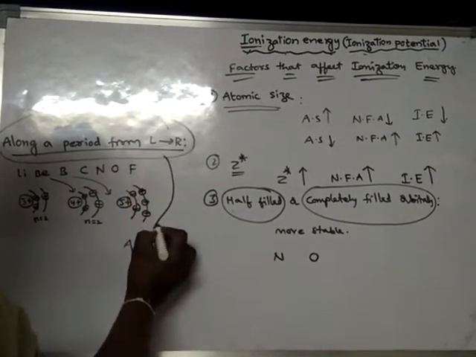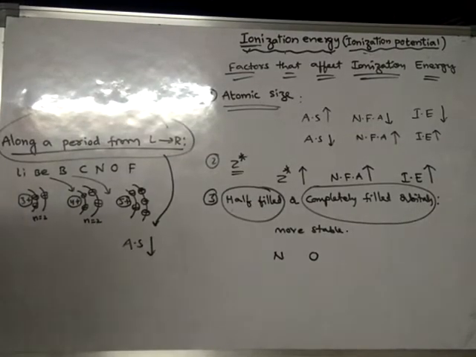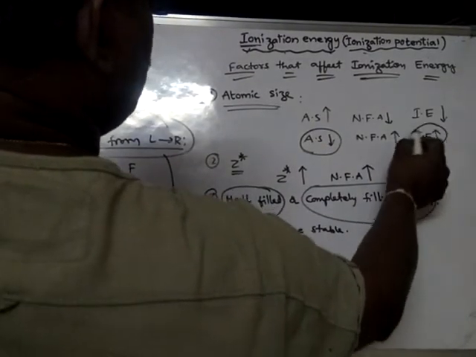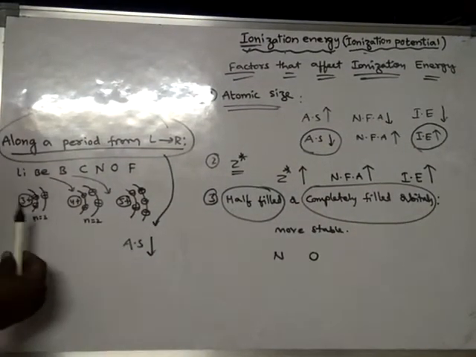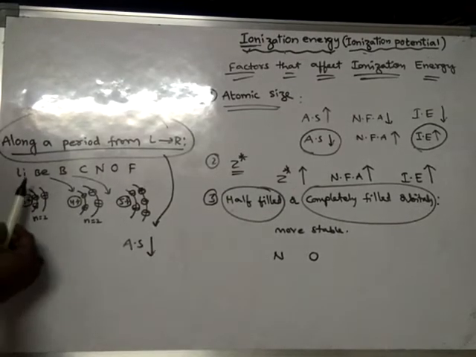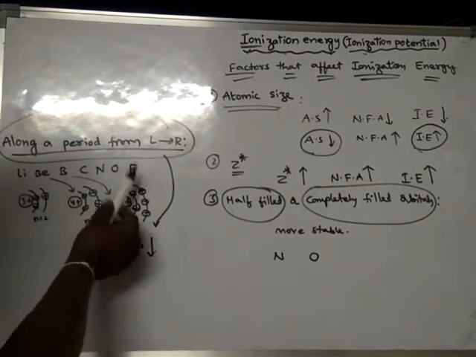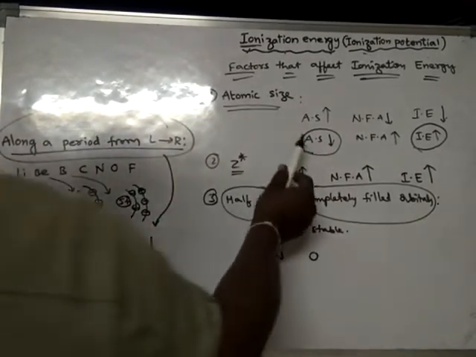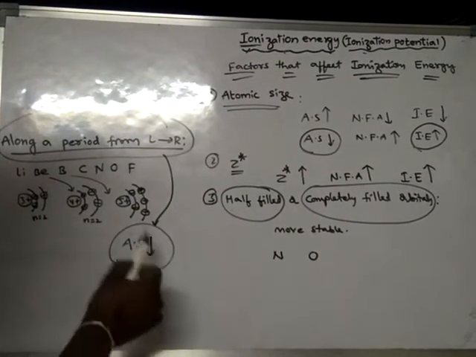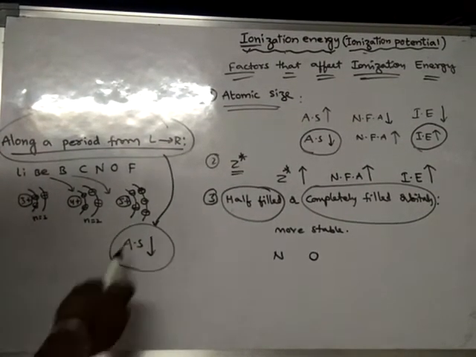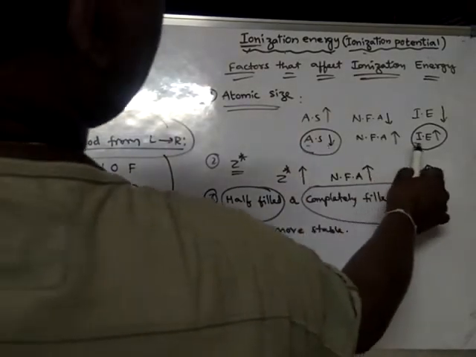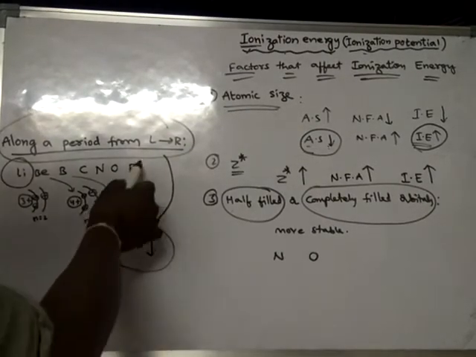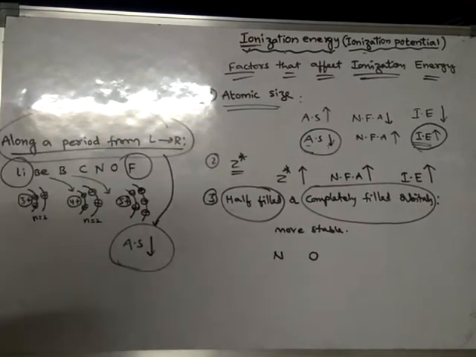Along a period from left to right, what happens to atomic size? Atomic size decreases. See, already we learned, when atomic size decreases, ionization energy should increase. So that means to remove an electron, it requires more energy. So in order to remove an electron from fluorine, it requires more energy than oxygen, like this. As we move from left to right, atomic size should decrease. When atomic size decreases, ionization energy increases. So that means this element should have less ionization energy and this element should have more ionization energy.